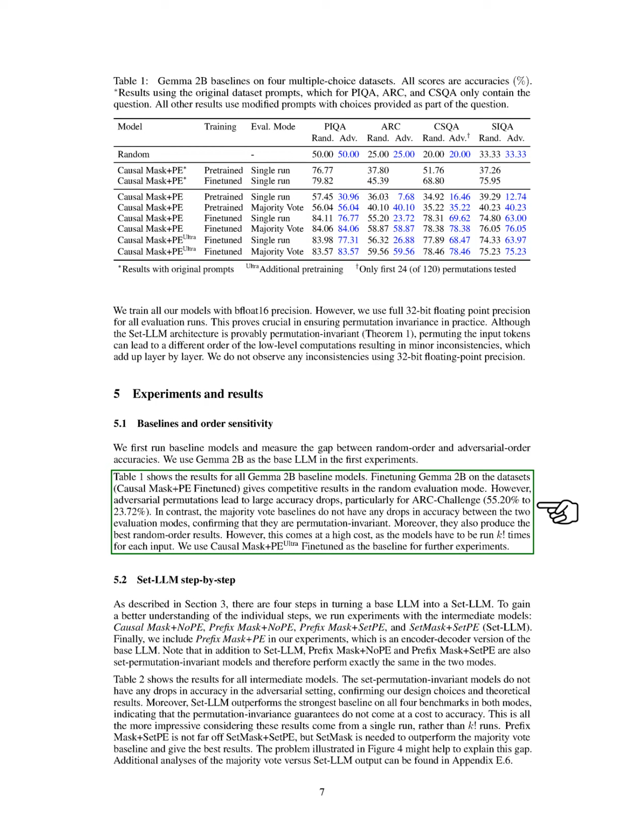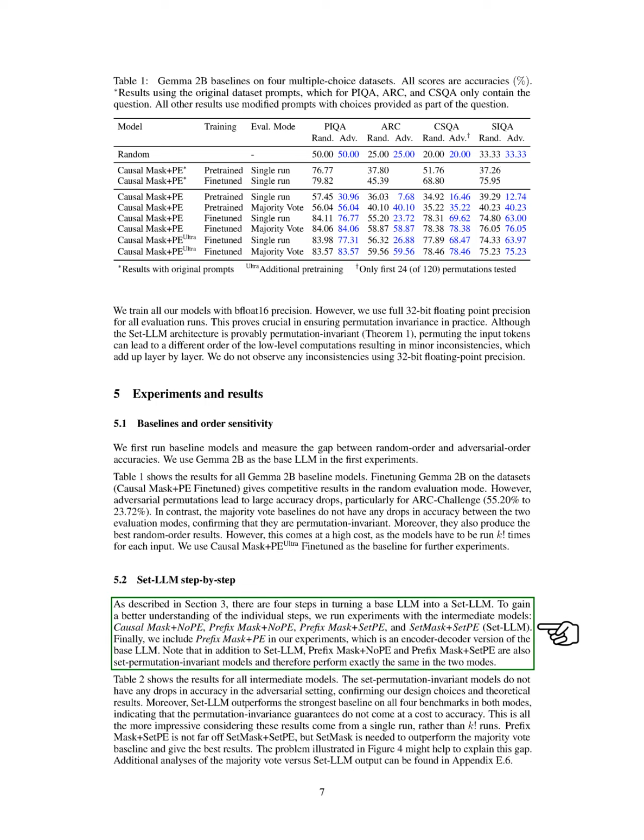When we fine-tune Gemma 2B on the datasets, we achieve competitive results in random evaluations. However, we notice significant accuracy drops in adversarial settings, especially for the ARC Challenge, where accuracy falls from 55.20% to 23.72%. In contrast, our majority vote baselines maintain consistent accuracy across both evaluation modes, demonstrating their resistance to order changes. While these models yield the best results in random evaluations, they require running the models multiple times for each input, which is computationally expensive. We choose causal mask plus PE ultra fine-tuned as our baseline for further experiments.